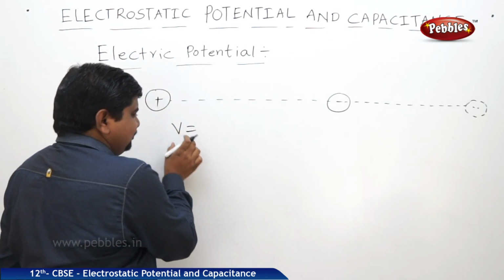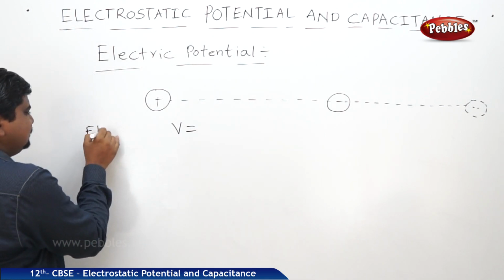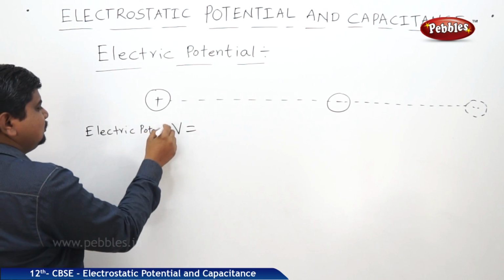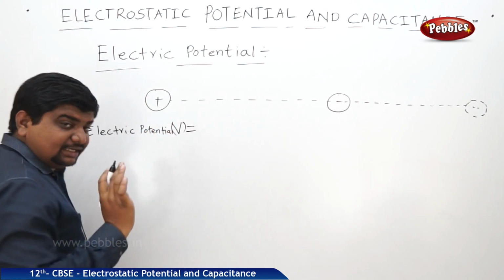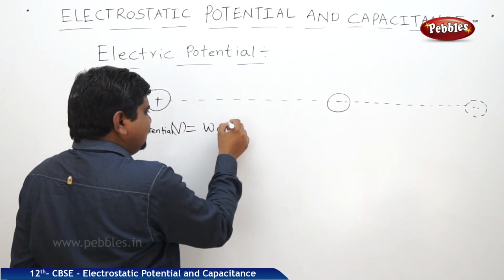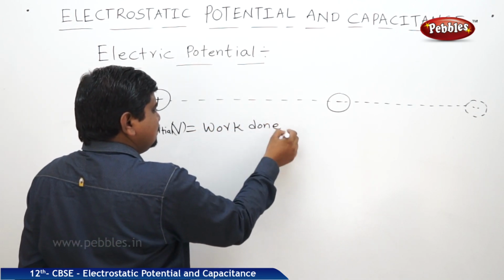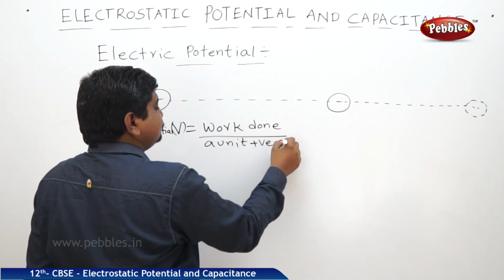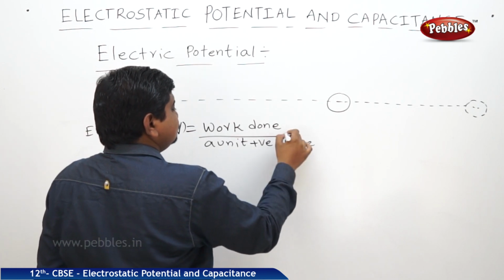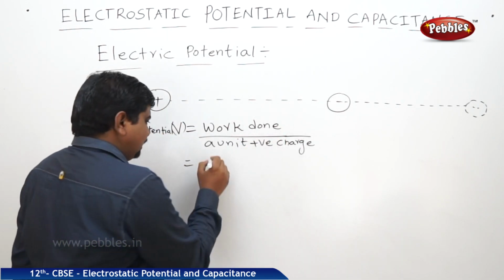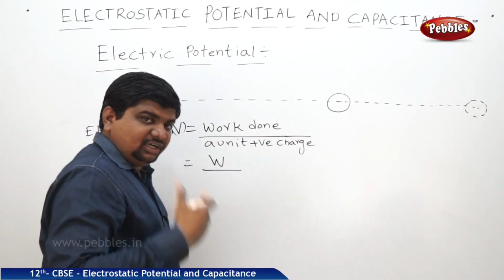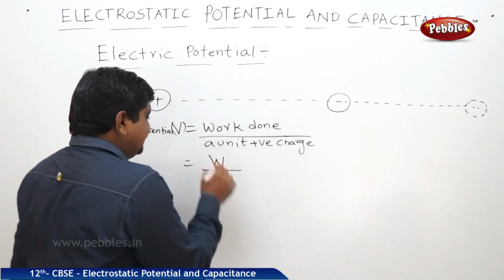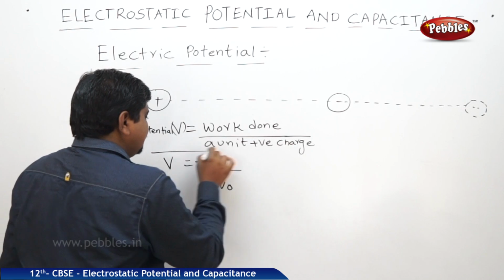Therefore, electric potential V is defined as work done on a unit positive charge. Work done symbol is W, unit positive charge symbol is Q naught, but the work done is against the field, that's why negative symbol.